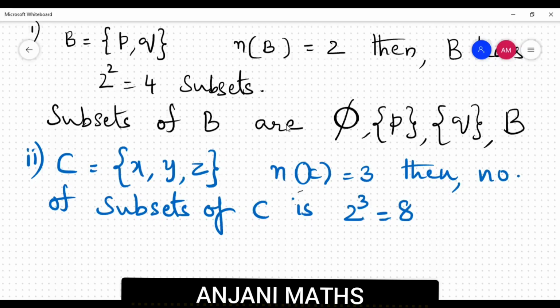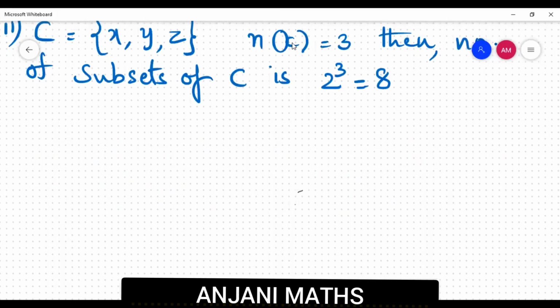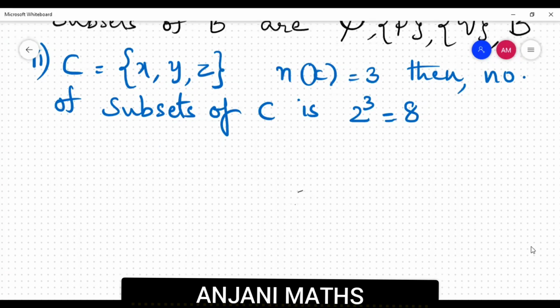So we have to write 8 subsets of C. We know that pi is one subset. That is an empty set with no elements, that is, the cardinal number of the set is 0. Next, we have to write singleton sets. For writing singleton sets, it's very easy. The set containing X, the set containing Y, the set containing Z.